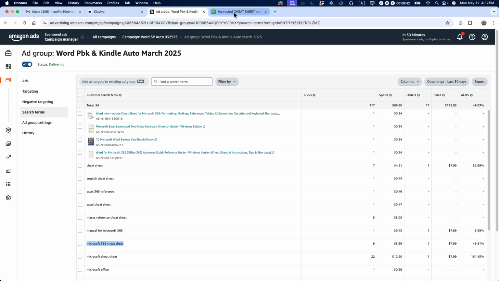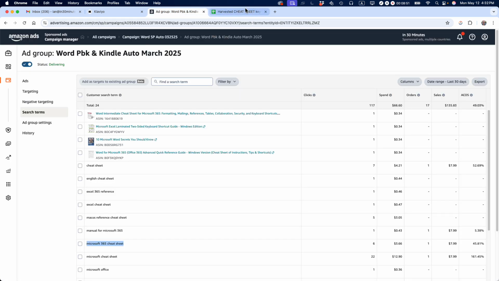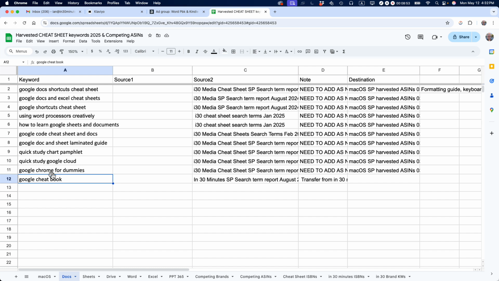So that's really useful. And as a matter of fact, when I'm creating a campaign, I usually have a spreadsheet, and I'll take some of these terms that I harvest from other sources or discover via other methods, and I'll put them in the spreadsheet. So these are all harvested keywords that are going to go into an advertising campaign that I create on Amazon. So basically, these are some of the considerations and the way you should be thinking about keywords in Amazon as a publisher. It's a little bit hard to get the hang of it at the beginning, but once you figure out how it works, and especially once you figure out keywords that really work for your book, it can be really helpful for making your book show up at the top of search results or in a very prominent place and get more readers.